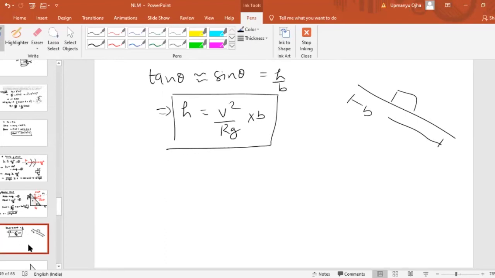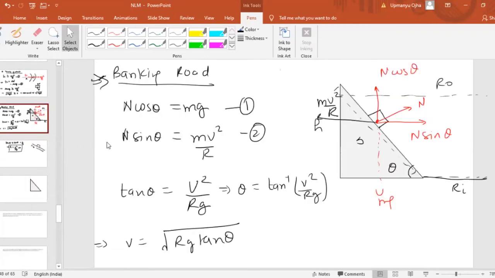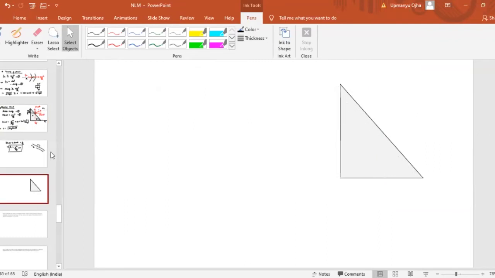Okay, so I think you understood that without friction also we can turn the vehicle if we simply bank the road. Banking the road means the outer radius would be higher than the inner radius, and the height of that outer edge will be h. Now in the most practical condition, there will be both friction as well as banking.